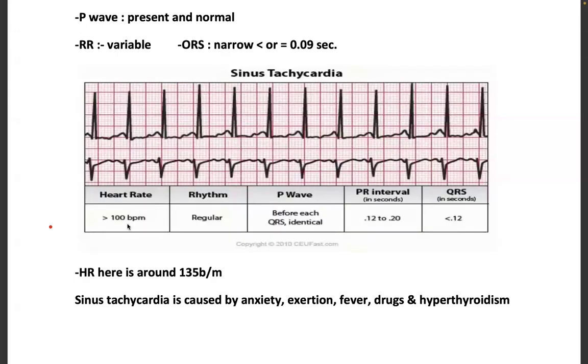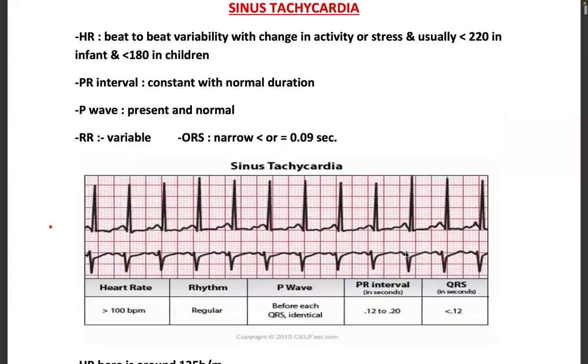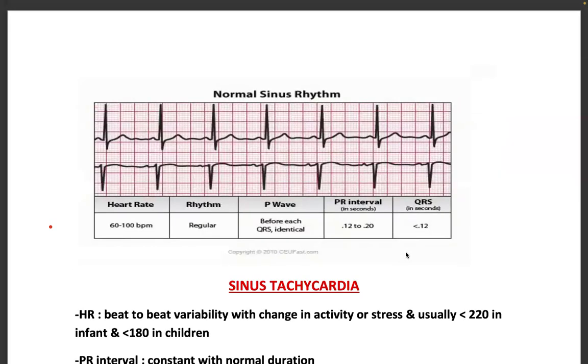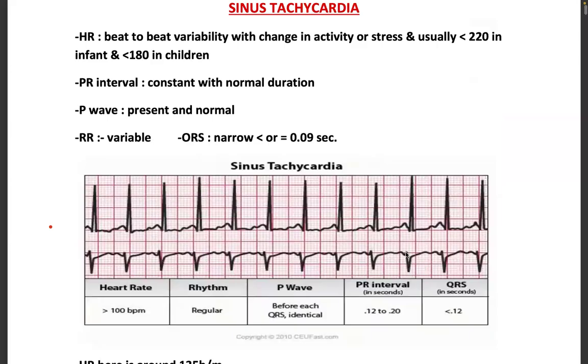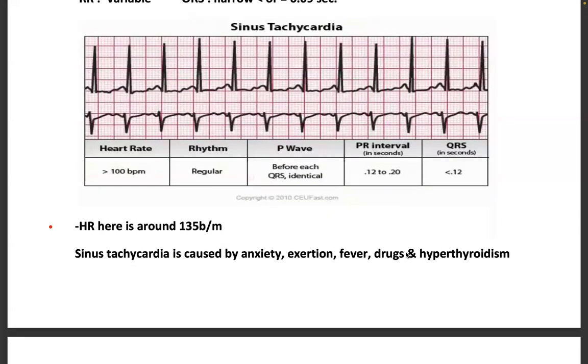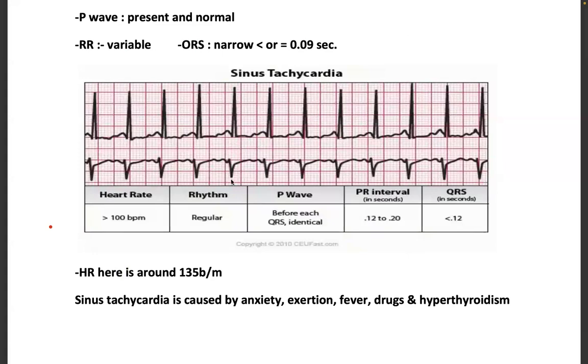In the slide of sinus tachycardia, usually the heart rate will be more than 100 beats per minute. The rhythm is regular and you will always see the P wave and it will be identical. PR interval can be 0.12 to 0.20 and QRS will be shorter compared to normal sinus rhythm, less than 0.12. The heart rate in this slide is around 135 beats per minute.